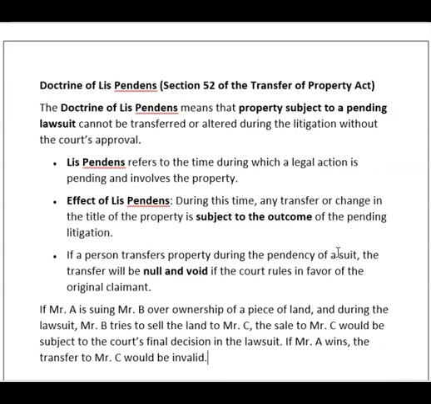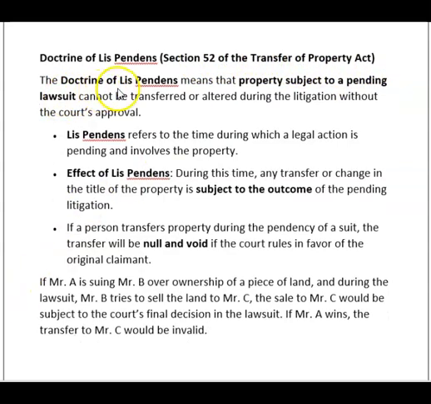Now, the next point is the Doctrine of Lis Pendens, Section 52 of the Transfer of Property Act. The doctrine of lis pendens means the property is subject to a pending lawsuit. If there is a pending lawsuit in court, the property cannot be transferred or altered during the litigation without the court's approval.